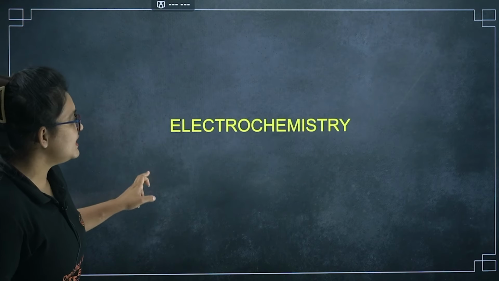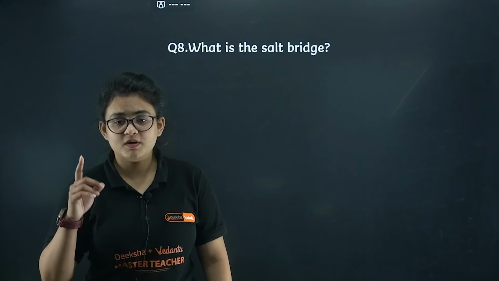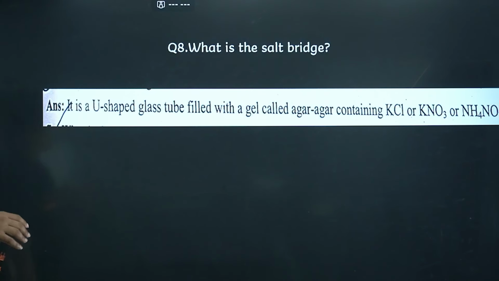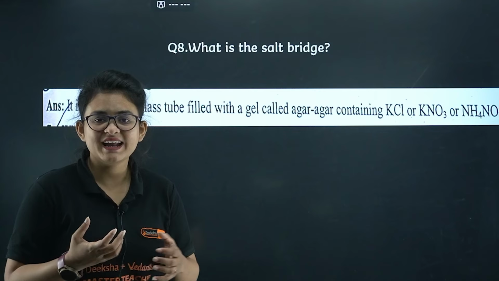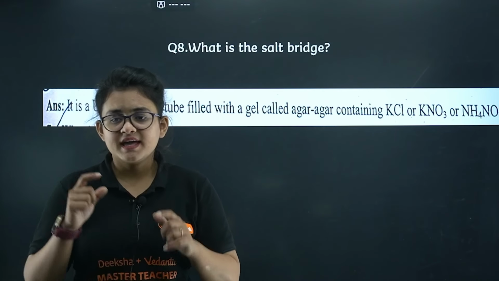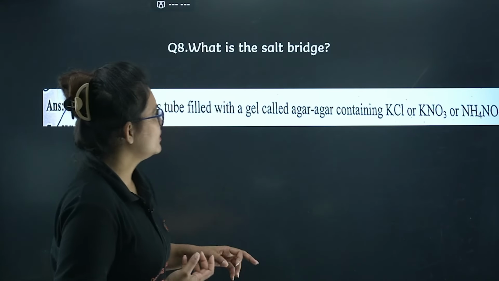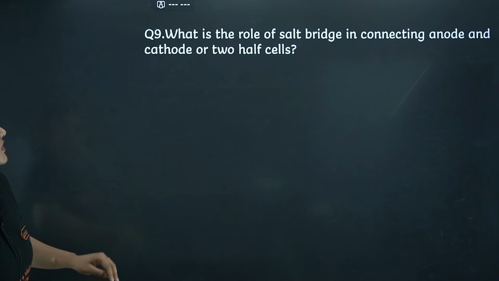So here you can see electrochemistry. From electrochemistry, one of the most important questions is about the salt bridge. So a salt bridge is basically a U-shaped glass tube that is filled with agar-agar gel that contains KCl, KNO3, NH4NO3, this type of salt. Okay, let's proceed. What is the role of the salt bridge in connecting the anode and cathode, or 2 half cells?